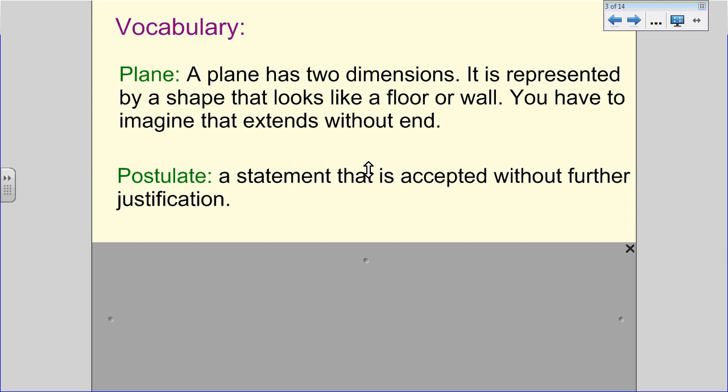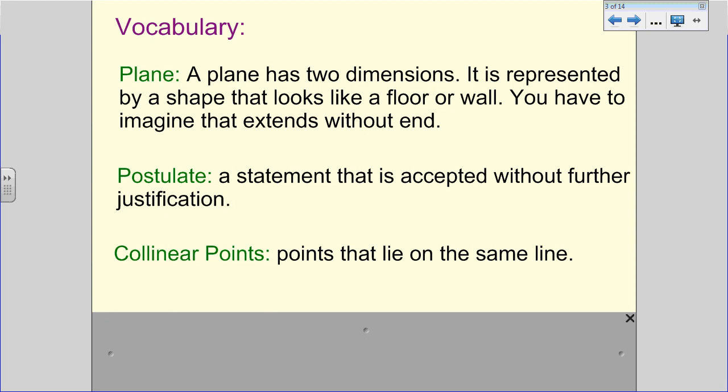A postulate is a statement that's accepted without further justification. So we're not going to prove things. We don't do a whole lot of proofs here in geometry, but postulates are things we just accept as being true. Collinear points are points that lie in the same line. So think of co as being the same. They're together.